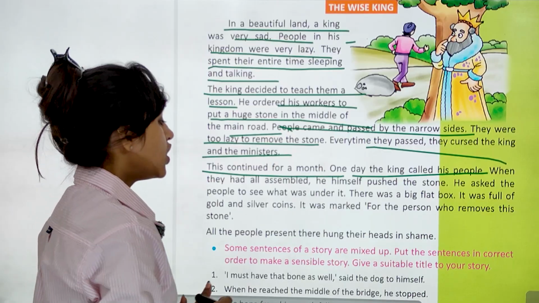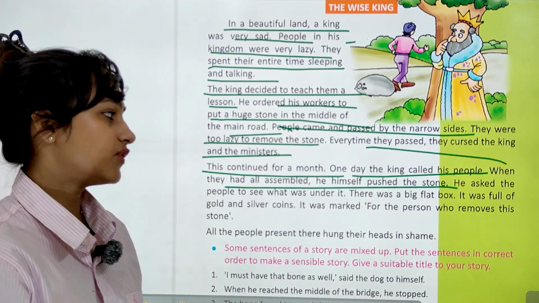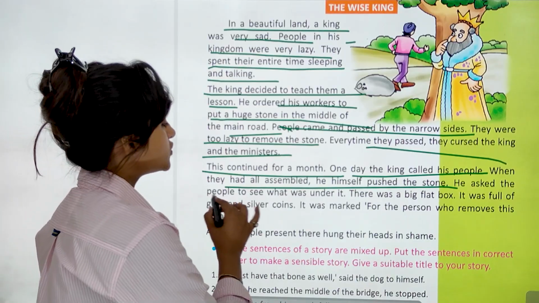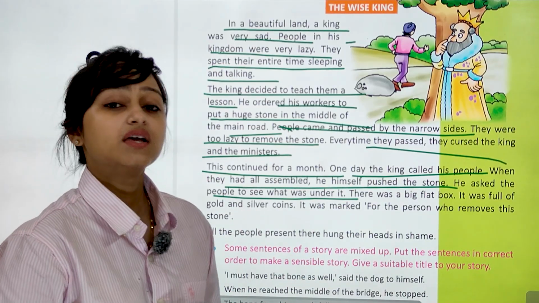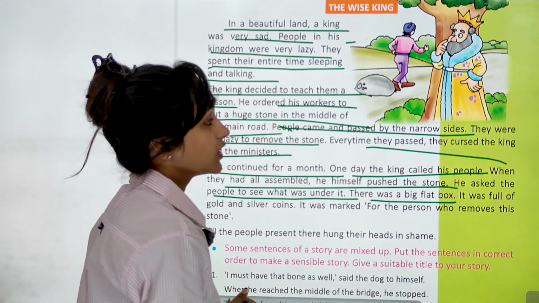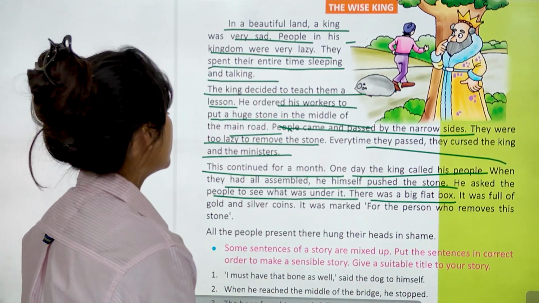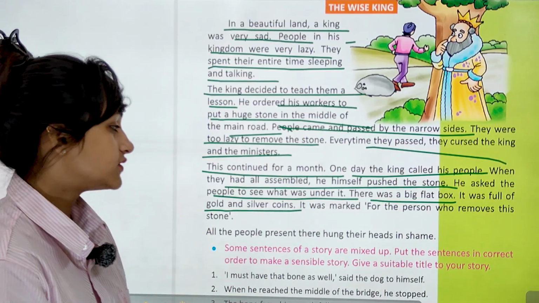When they had all assembled, he himself pushed the stone. उसने खुद ही stone हटा दिया जब वो इकट्ठा हो गए. He asked the people to see what was under it. उसने बोला लोगों से कि देखो इसके नीचे क्या है. There was a big flat box. उसके नीचे एक big flat box था. It was full of gold and silver coins. वो किससे full था? Gold और silver coins से full था.